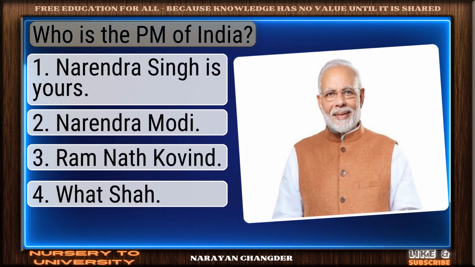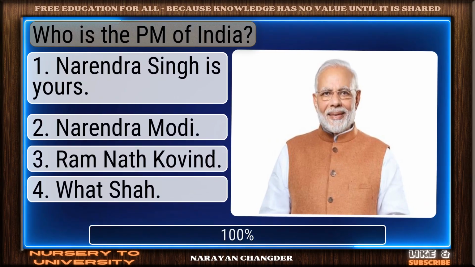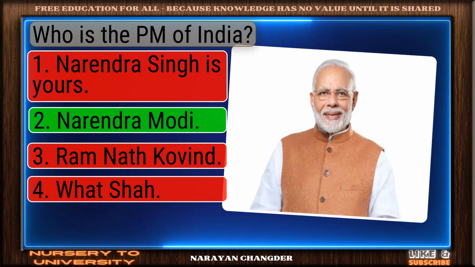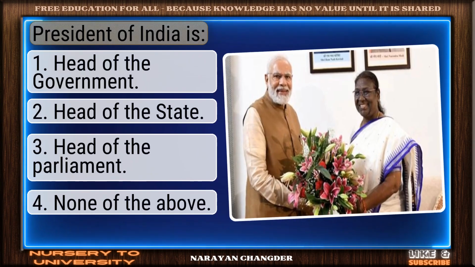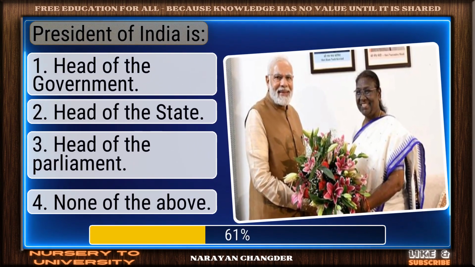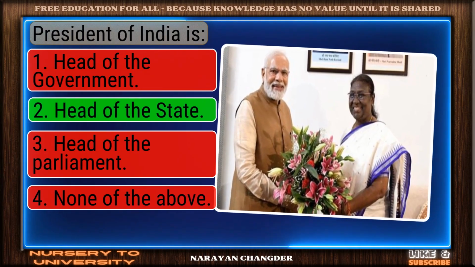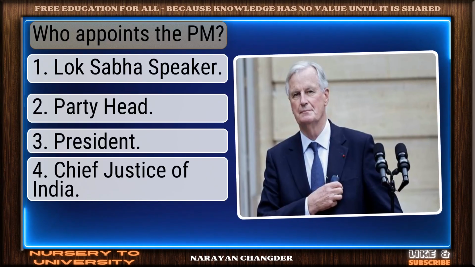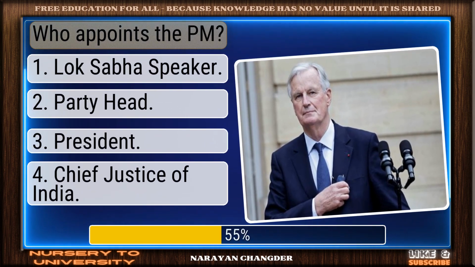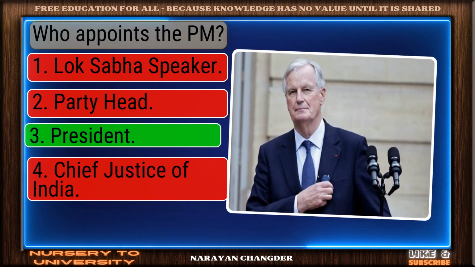Question number 194. Who is the PM of India? You're right. Narendra Modi is the correct answer. Question number 195. President of India is... Sharp thinking. Head of the state is the right choice. Question number 196. Who appoints the PM? Smart move. President is an accurate answer.